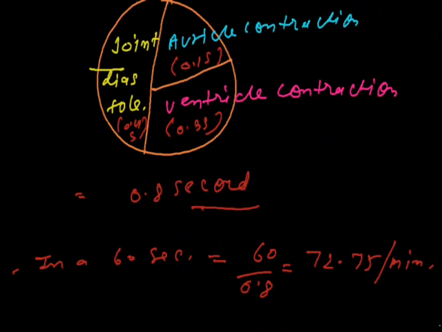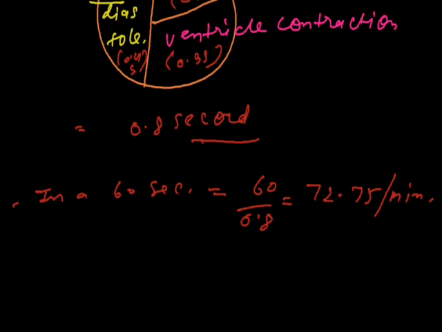This is very important: how the working of the heart takes place, how the system generates the beat. So this is the entire system of the working of a heart along with contraction and relaxation. We should be aware of the working of the heart along with the contraction, relaxation, and the importance of the heart's working for the body.